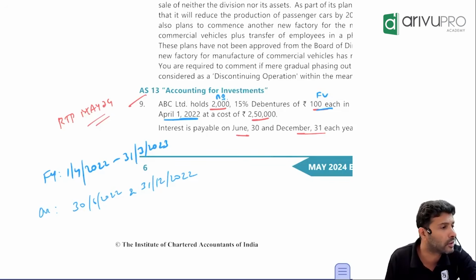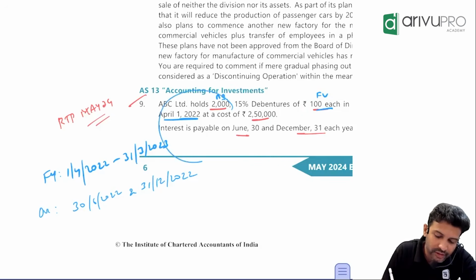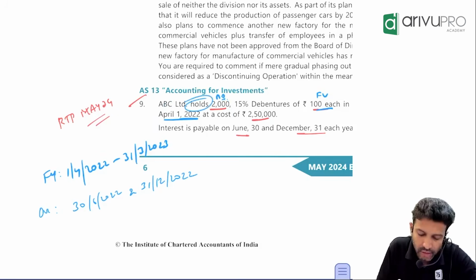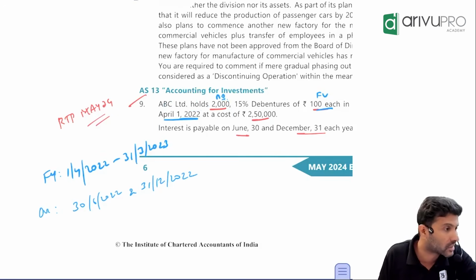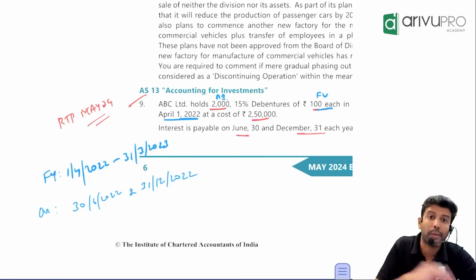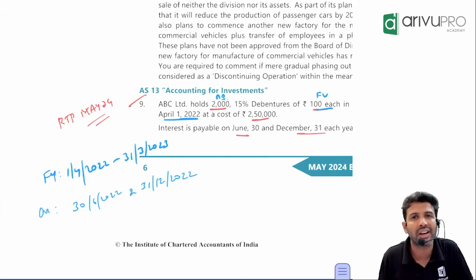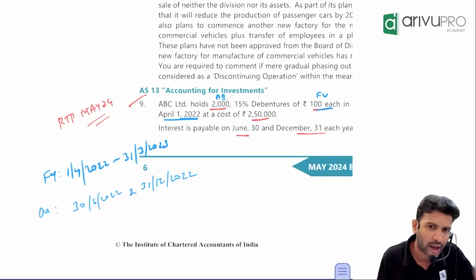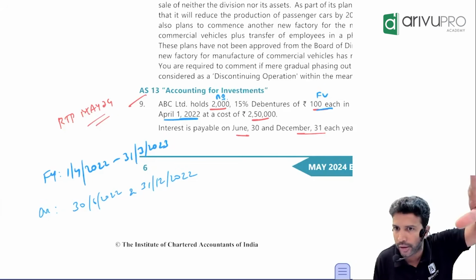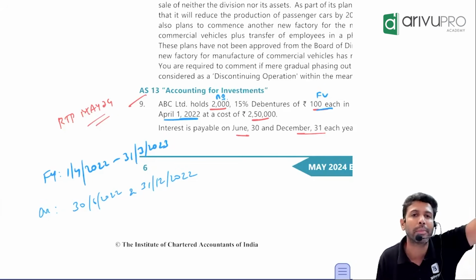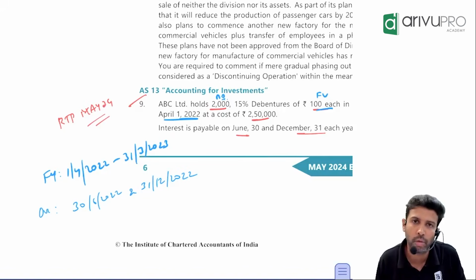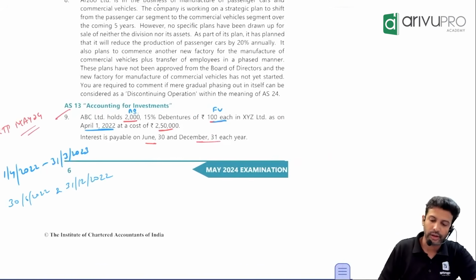Why will it have an opening balance? Because did you buy this investment on the first day of the current year, or did you already have it? You had it, they said. You are holding, they are saying. We did not purchase; we are holding it, so it has come from last year. This year's accrued interest closing balance will become next year's opening balance. Last year you would have passed the journal entry for accrued interest, so last year's closing will become this year's opening. So accrued interest will have an opening balance here, and most probably a closing balance also. That we have sorted. Okay, let's go further.